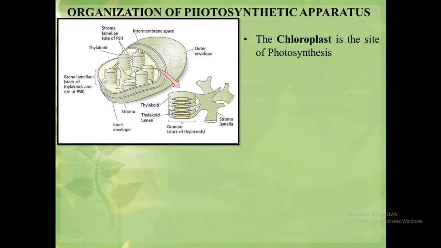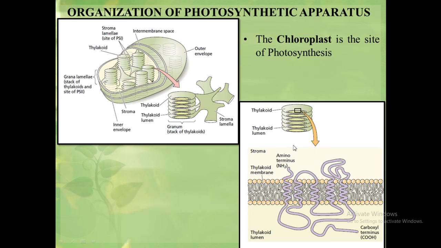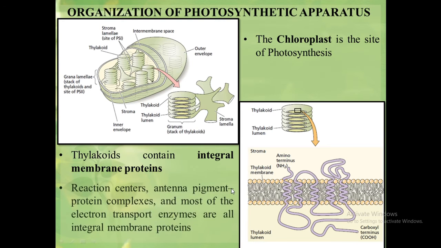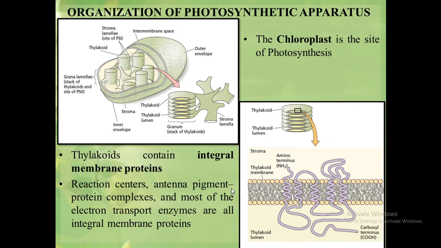The chloroplast has its own DNA, RNA, and ribosomes. The thylakoid membrane possesses a wide variety of proteins essential for photosynthesis. Many proteins have some portion extended into the aqueous region on both sides of the thylakoid. These proteins are called integral proteins. The reaction centers, antenna pigment protein complexes, and most of the electron transport enzymes are all integral membrane proteins.